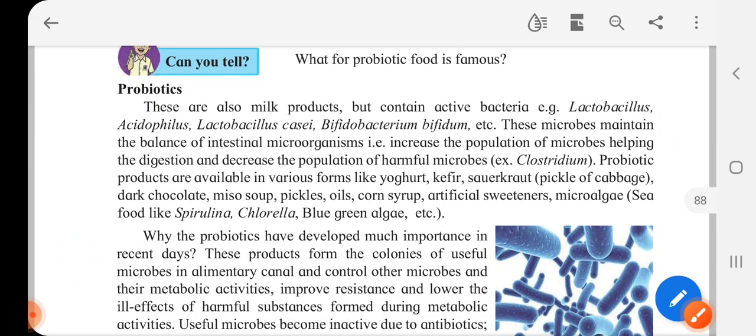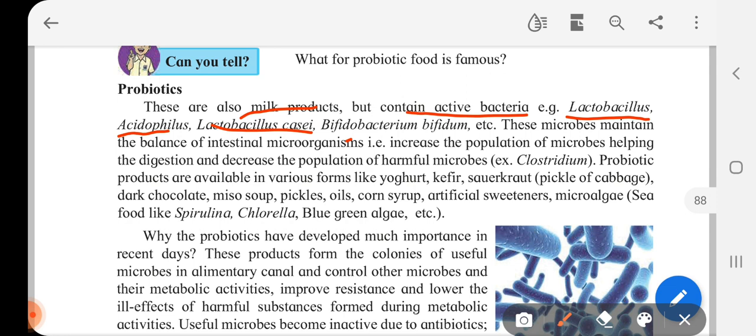Probiotics. These are also milk products but contain active bacteria. Example: Lactobacillus acidophilus, Lactobacillus casei, Bifidum, Bacterium bifidum. These microbes maintain the balance of intestinal microorganisms.